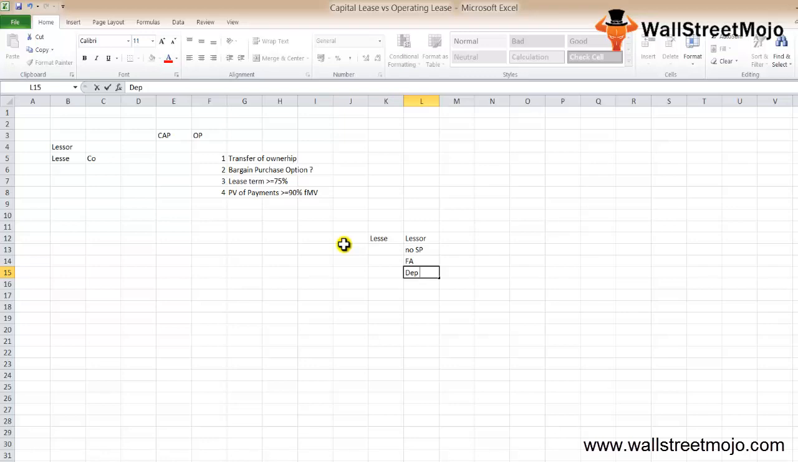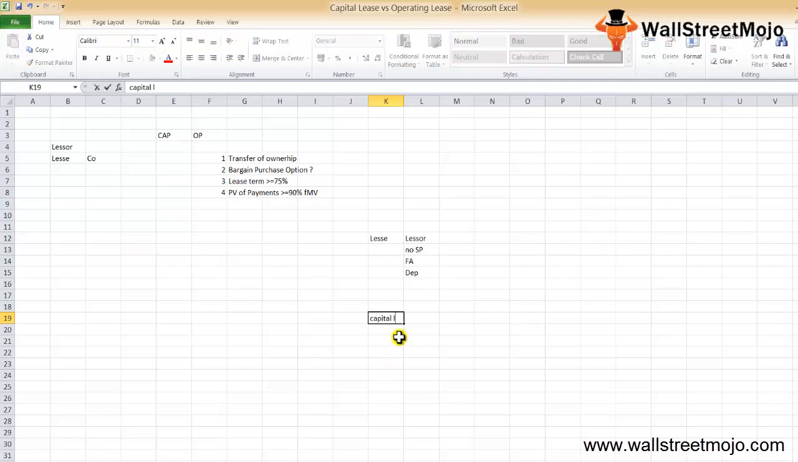By allocating over the lease term in proportion to the recognition of the rent income, and by treating them as an expense of the period in which they are incurred, that is, by taking them to the profit and loss account of the year. Now let's look at the accounting treatment of the capital lease.